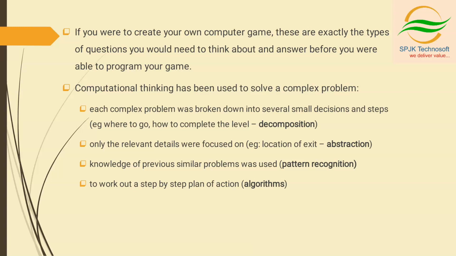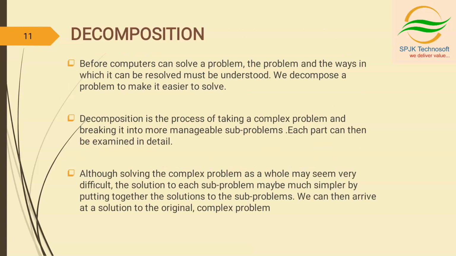Knowledge of previous similar problems was used. That means if you have played any sort of games before, you will try to use some strategies in this game also. So here we have used pattern recognition to work out a step-by-step plan of action. When you're playing a game, you think we should go there, we should do this, we should collect that, we should exit by this time, we should focus on this, right? We are preparing a step-by-step plan of action. So these are actually algorithms, right? So this is about computational thinking.